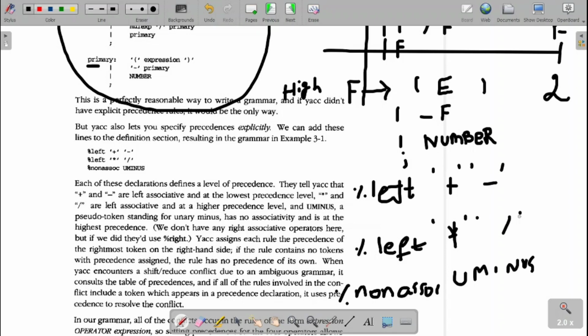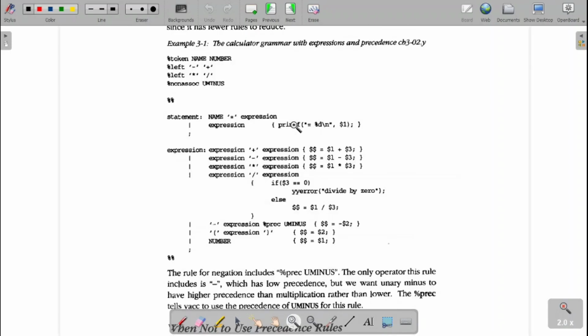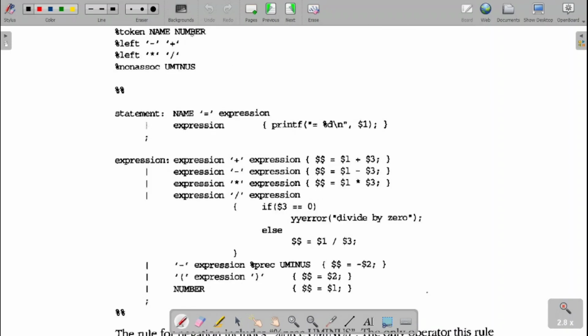So this is precedence and associativity. They are excellently fit for the arithmetic expressions and your dangling else problem. In rest of the cases, it won't fit. Now, if you go with the complete YACC program over here, first the tokens are the name and the number. Here we are giving the precedence over there. Minus and the plus, lower precedence, star and the slash, higher precedence. Then the unary minus is not associative. Highest precedence, but it is not left or right associative.